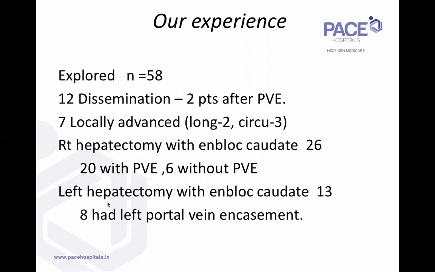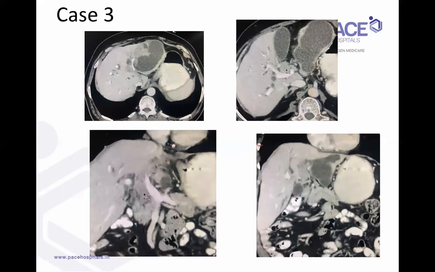Left, of course, and left hepatectomy always for type 3B, most of the time, because the left lobe is atrophic or the left portal vein is encased. In these kind of patients, obviously the morbidity and mortalities are very less in the left-sided resections. So sometimes the same principles which you follow for a hilar cholangiocarcinoma, you would have to follow for other tumors. For example, HCC with the bile duct thrombus kind of thing.